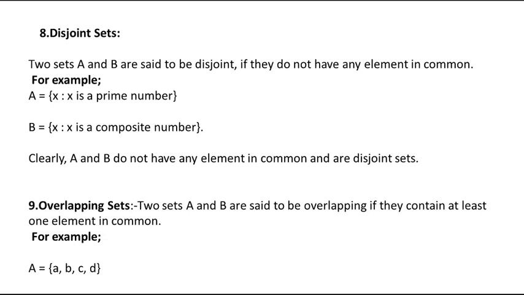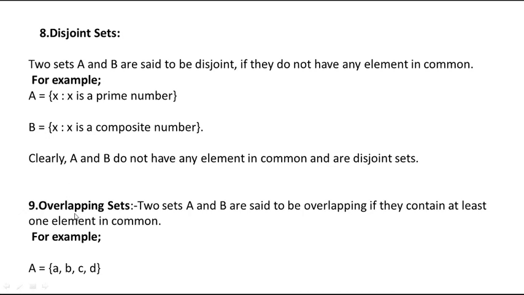Disjoint sets: two sets are disjoint if they do not have any common element, not even a single one. For example, A is a set of prime numbers and B is a set of composite numbers. A and B do not have any single common element, since these are different numbers. So there are no common elements here, and we can say A and B are disjoint sets.